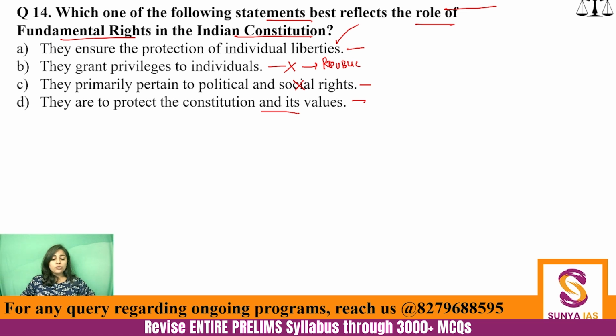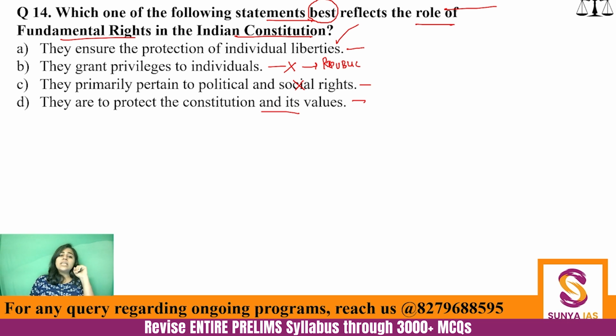Also, I want you to pay attention to the words best reflects. That means that more than one statement can appear correct to you, but what is the primary role of fundamental rights in our country? And these kinds of questions are coming up increasingly in our UPSC examination, wherein your interpretation is being asked.